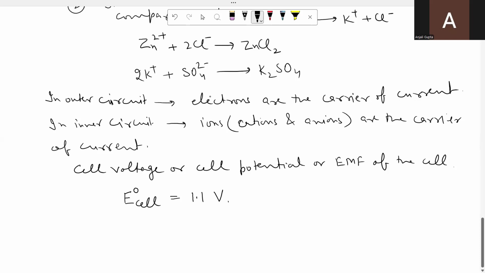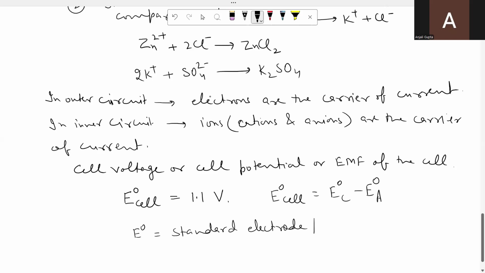Now, how this E naught cell is calculated? This E naught cell is calculated by the formula E naught cathode minus E naught anode. E naught cathode and E naught anode, these are the standard electrode potential values. E naught value means standard electrode potential value, which will be given to you in the question paper.